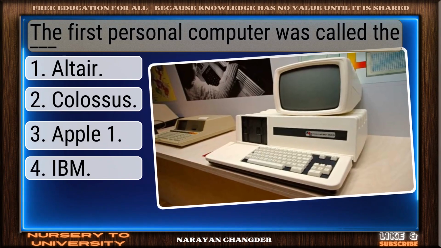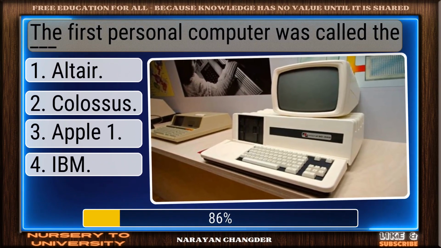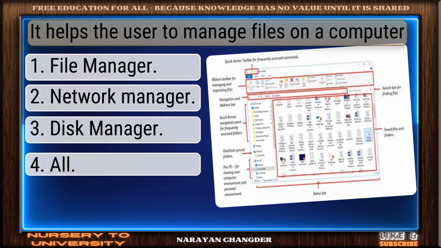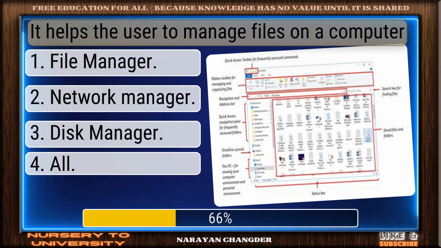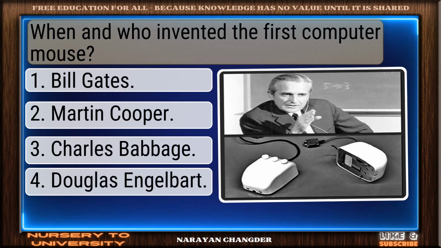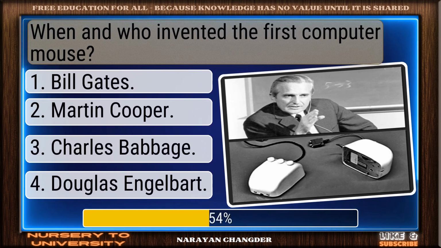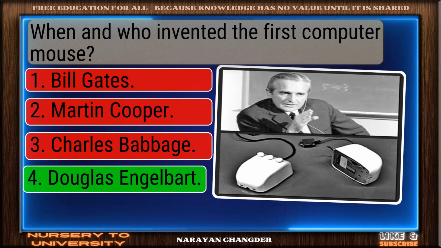The first personal computer was called the dash. Great job. Altair is accurate. It helps the user to manage files on a computer. Solid response. File manager is valid. When and who invented the first computer mouse? Good thinking. Douglas Engelbart is right.